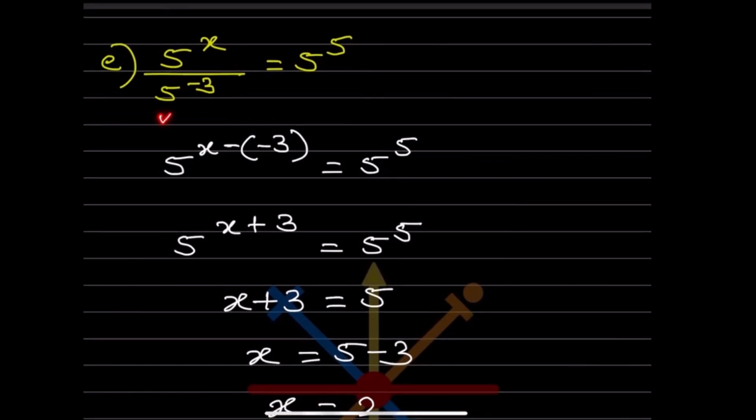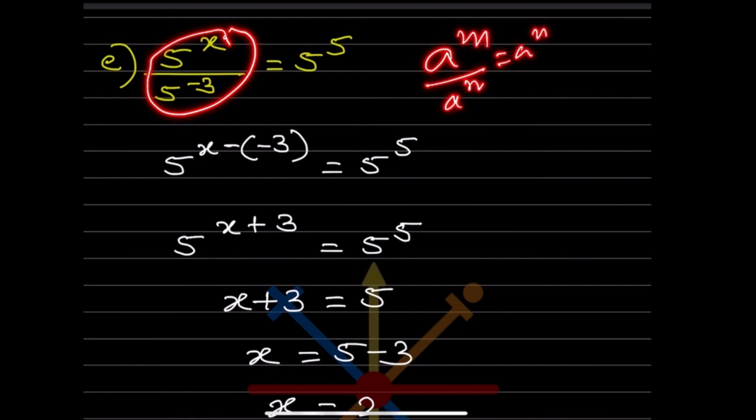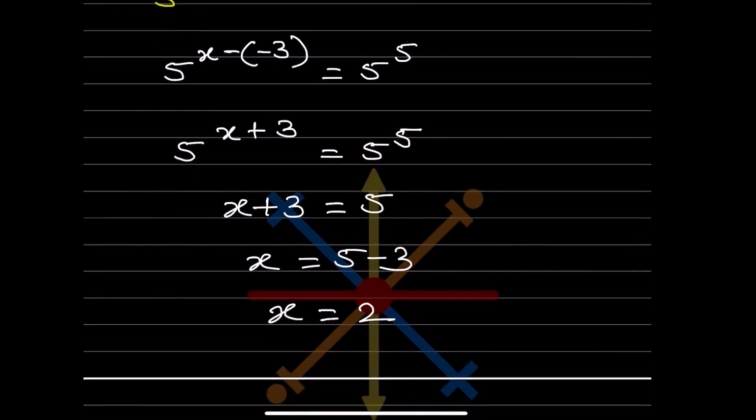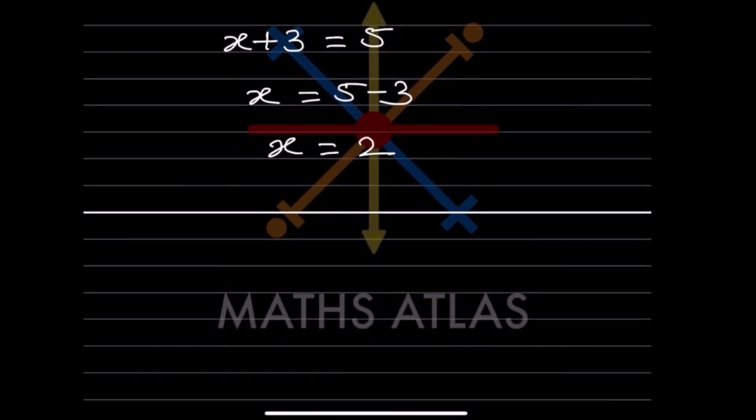Now here we can see all the bases are 5. So the only thing is we are going to use the rule over here, that is a raised to m divided by a raised to n. That will be a raised to m minus n. So be careful with this sign. So now this is minus from the formula. And this is minus 3. So we have to put a bracket over here. And this is the same. So what will you write here? Minus and minus is going to be plus. Rest all the same. So now the bases are the same, which means the exponent should be the same. So ignore the bases. So x plus 3 is equal to 5. So x is going to be 5, plus 3 goes on the other side, that is going to be minus 3. So x is 2.